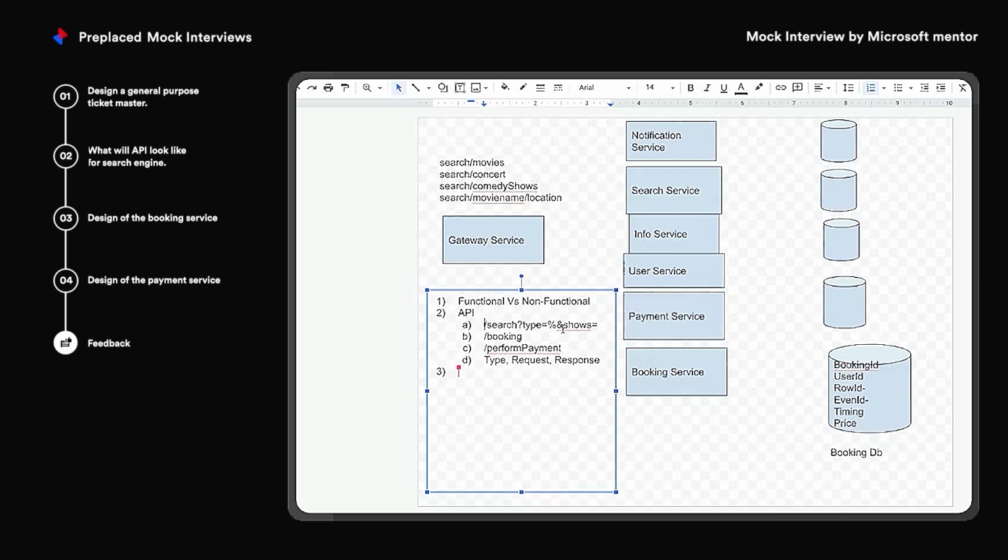Request, response, and also talk about things like if somebody is not authorized, then what should be the response code, that is 401, or maybe a bad request will result in 400, and so on and so forth. Just touch upon those things. It's not a hard and fast rule to mention those, but yeah, touch upon those things.